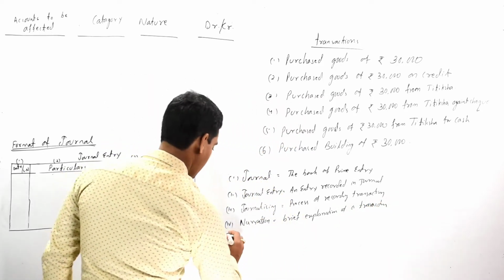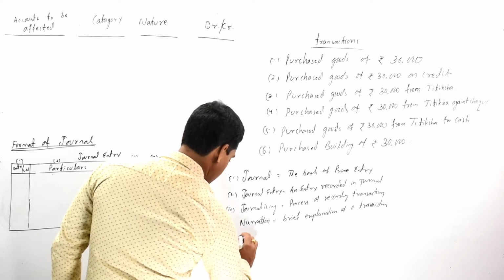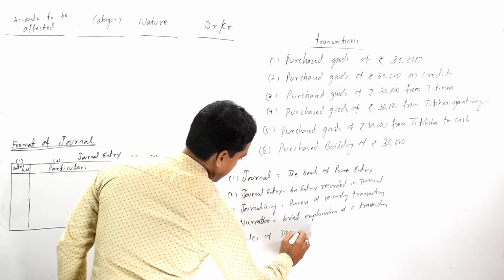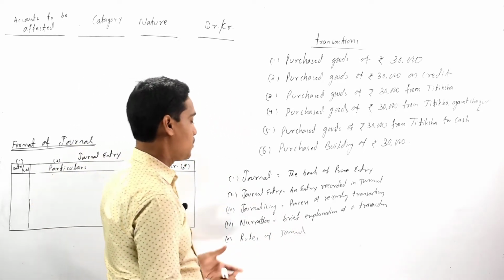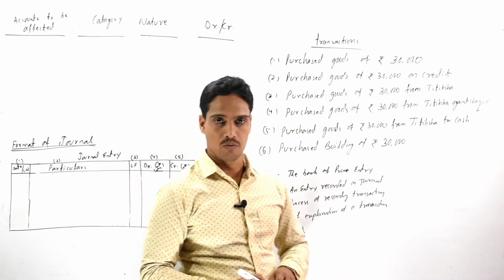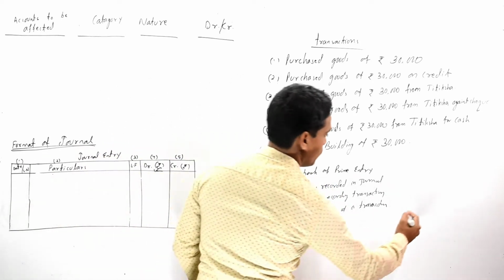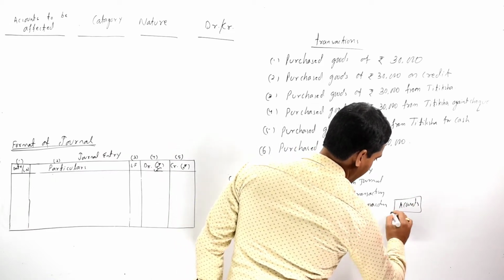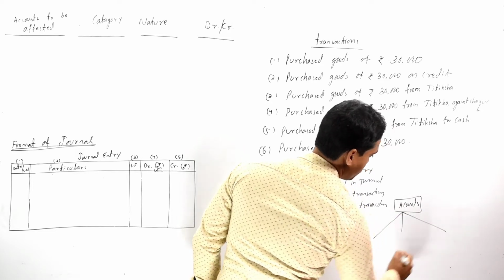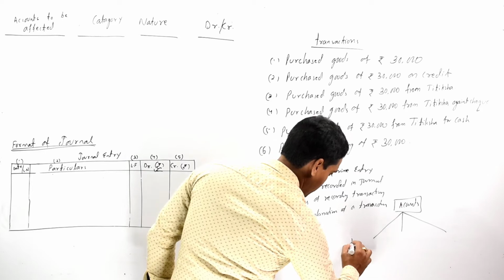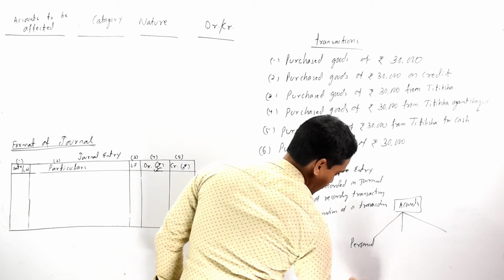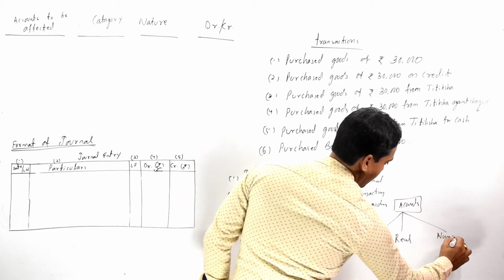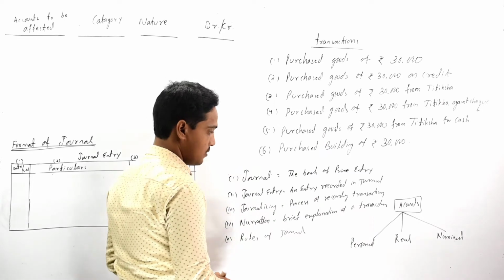And our fifth important term is rules of journal. That is golden rules or modern rules. According to the golden rules, accounts are broadly classified into three categories: personal account, real account, and nominal account.